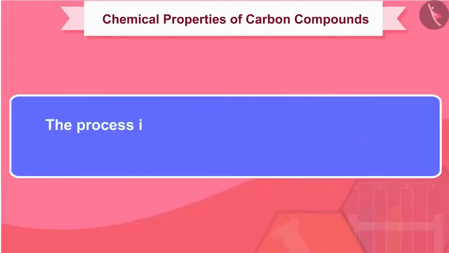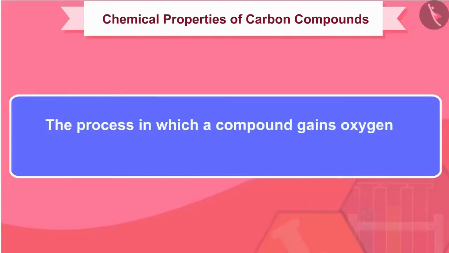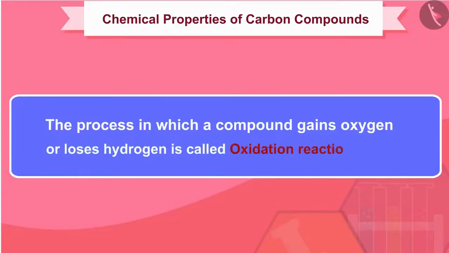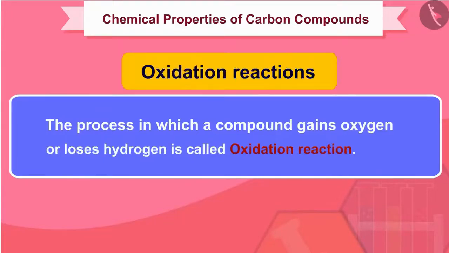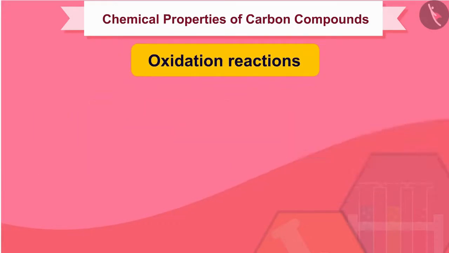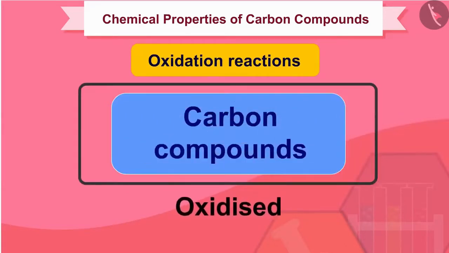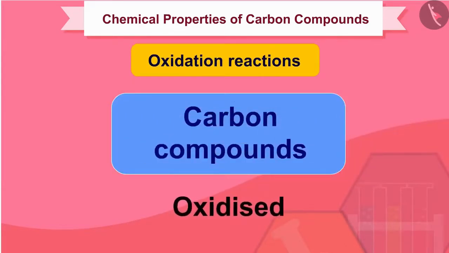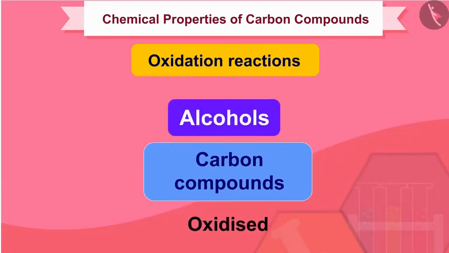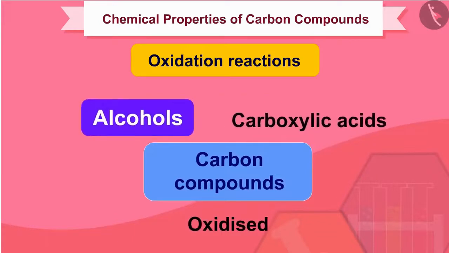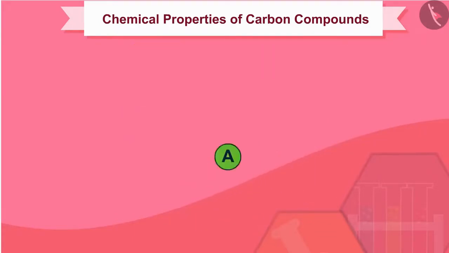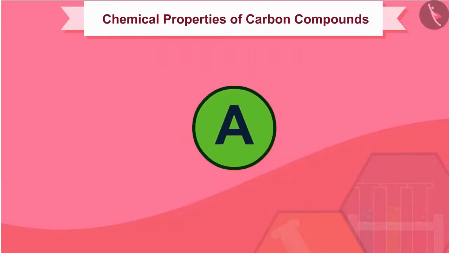The process in which a compound gains oxygen or loses hydrogen is called oxidation reaction. Carbon compounds can be easily oxidized on combustion. In addition to this complete oxidation, we have reactions in which alcohols are converted to carboxylic acids. We see that some substances are capable of adding oxygen to others.